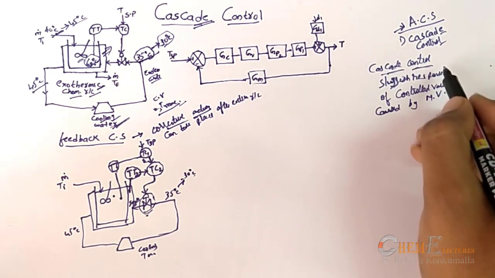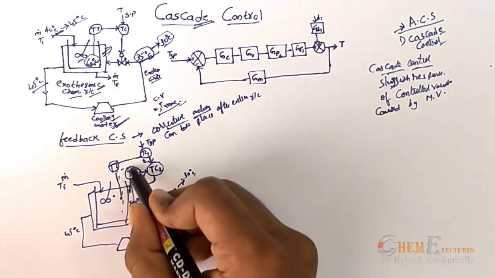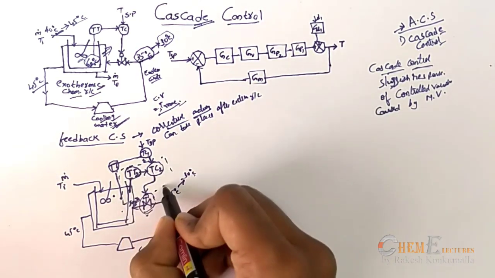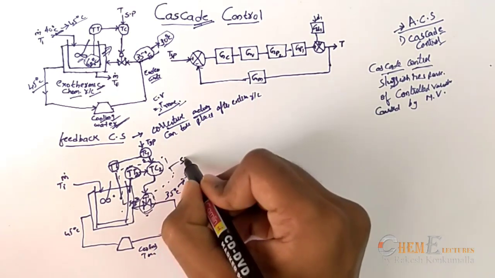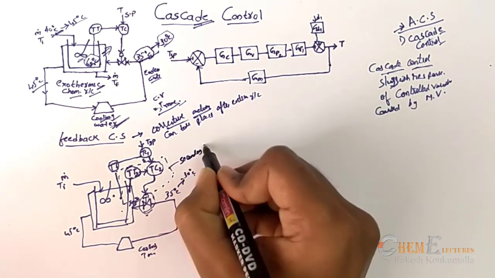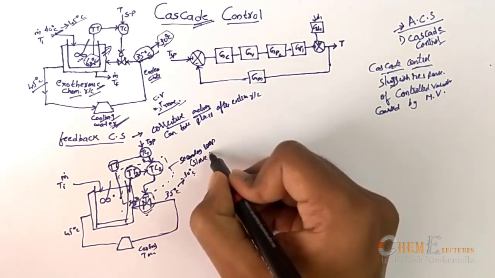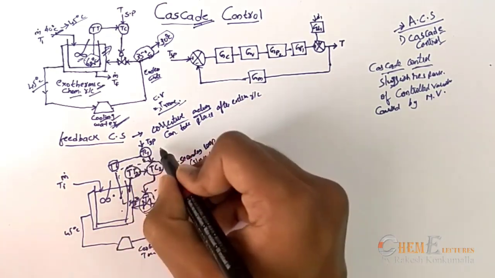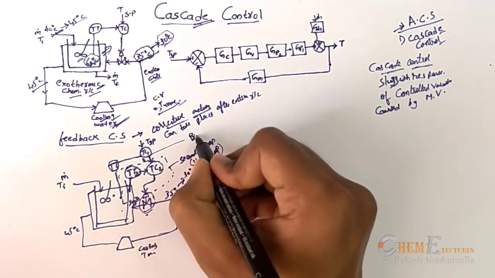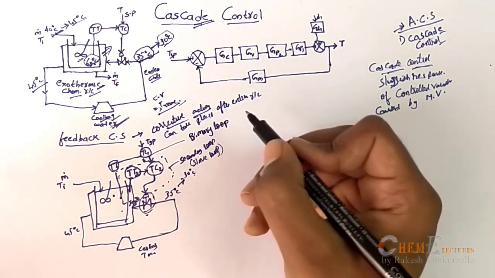So in this cascade control, to avoid this, we are adding one more feedback loop, that is a secondary loop. We call this the secondary loop or slave loop. And the first feedback loop, the main loop, is called the primary loop.